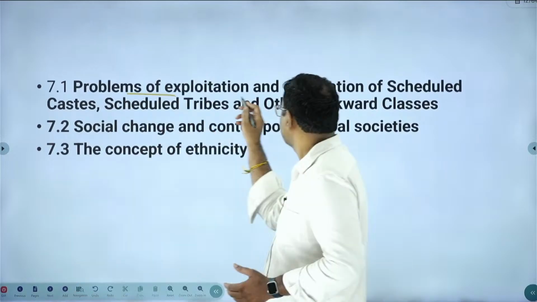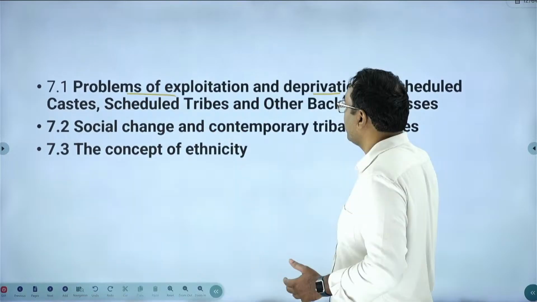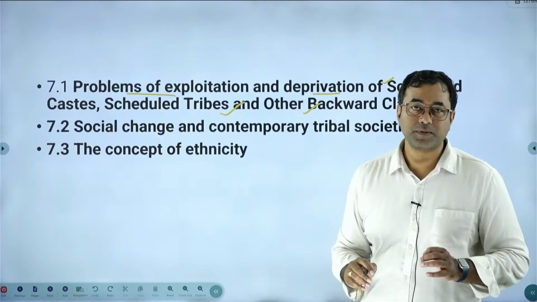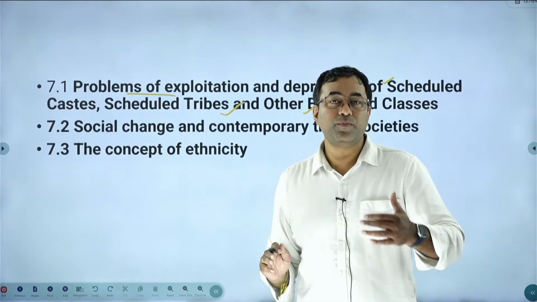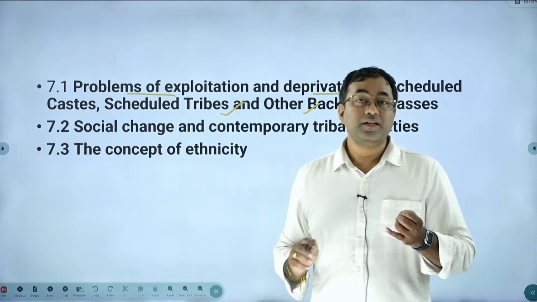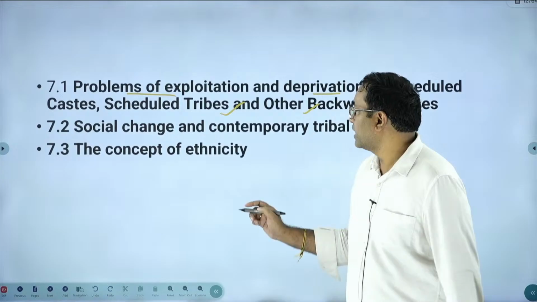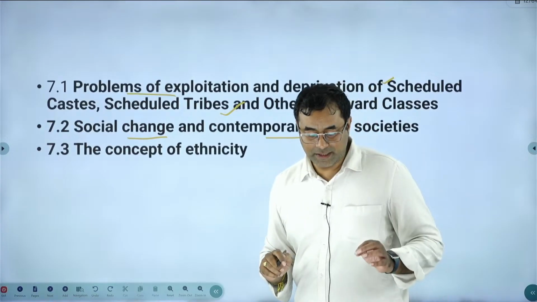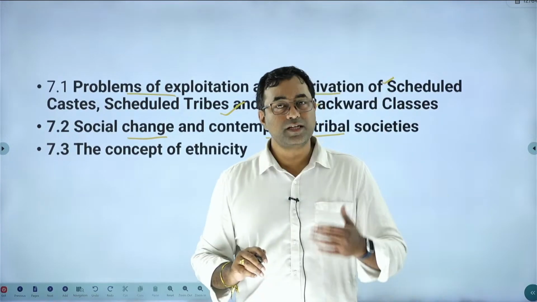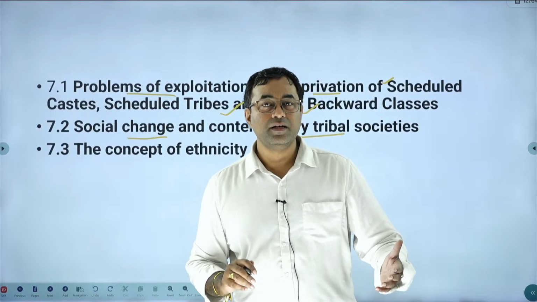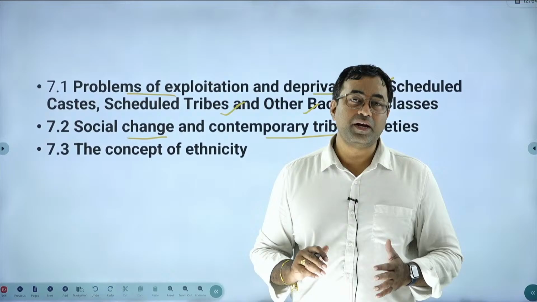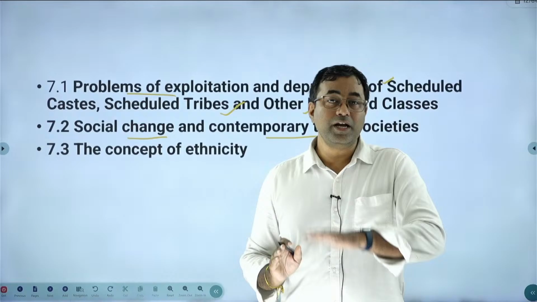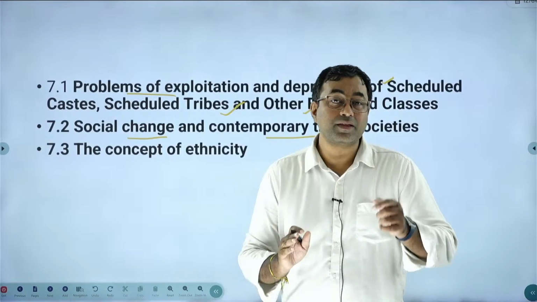Next one is problems of exploitation and deprivation of scheduled castes, scheduled tribes and other backward classes. Already we have discussed the problems of scheduled tribes. Here they exclusively mention other weaker sections like the scheduled castes and OBCs. Next, social changes and contemporary tribal societies. Social change means how tribal life is undergoing certain changes. For example, MGNREGA. If implemented in tribal areas, people leave their traditional occupation and join MGNREGA for their livelihood and income.